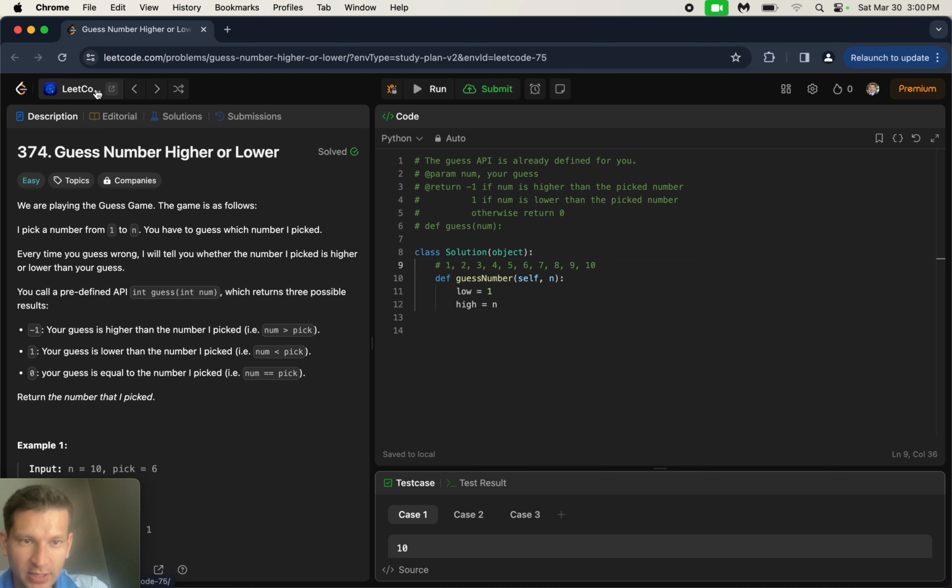This is a top 75 interview question for Python: Guess Number Higher or Lower, in which we're doing a binary search. Binary search is the most used search method, and it's pretty simple.